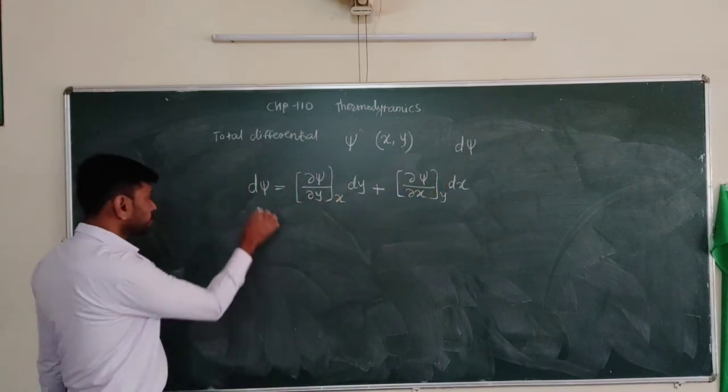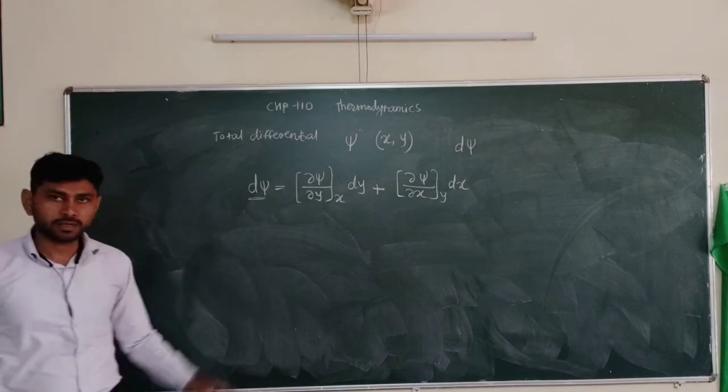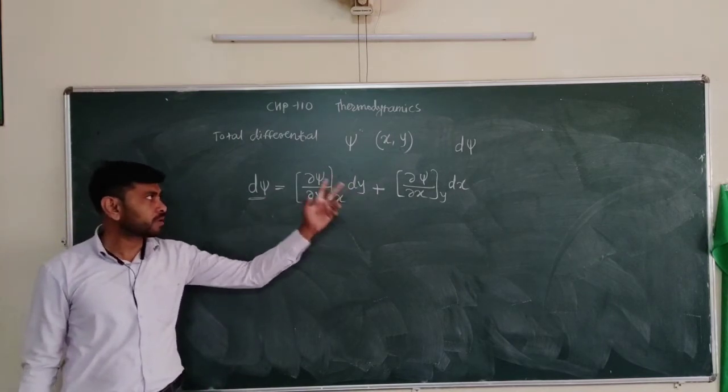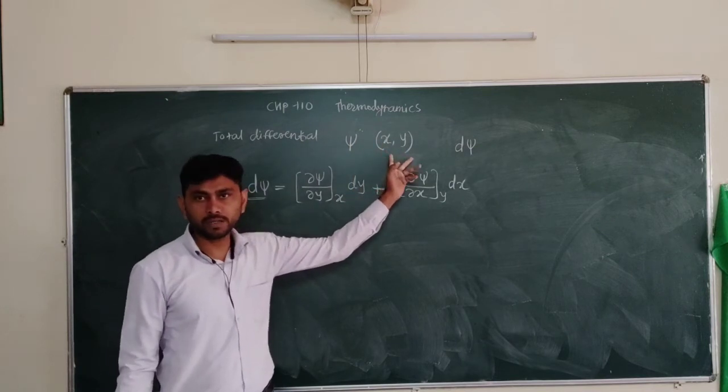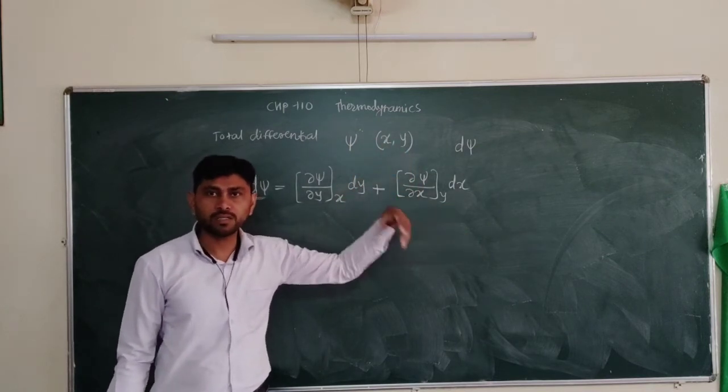So the total differential d psi can be obtained in this way. Here the function is dependent on only two quantities, but it may depend on three quantities or four quantities.